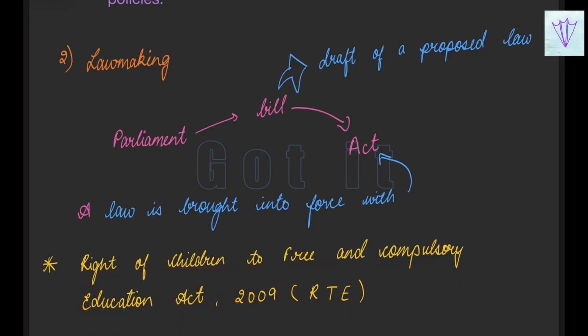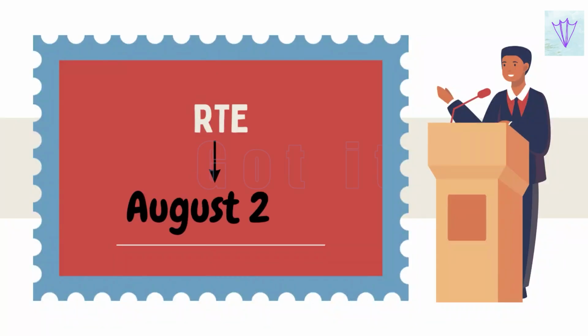That is, any child between the age of 6 to 14 should not be denied their education. In NCERT we have been given a brief case study about this. I'll be reading it out because every line is very important in this whole aspect. Most people call me RTE.